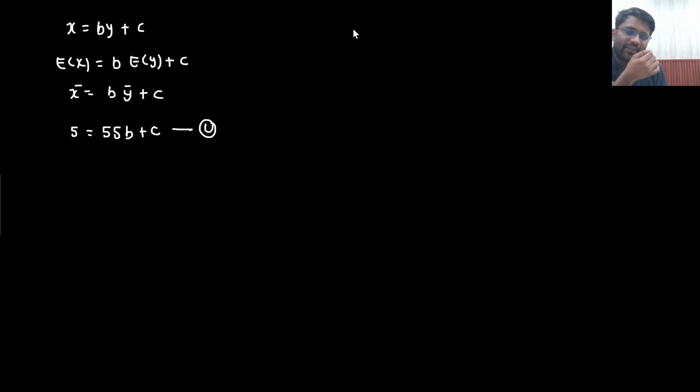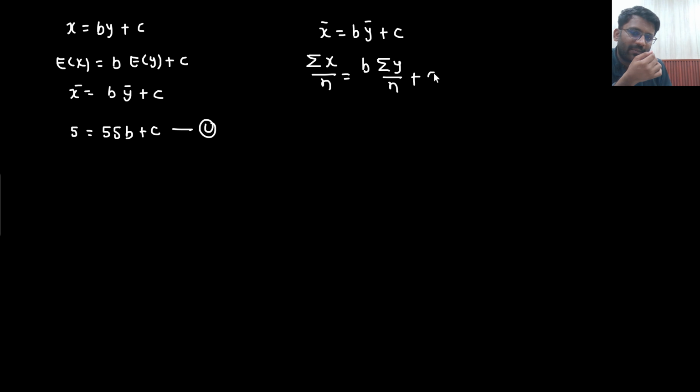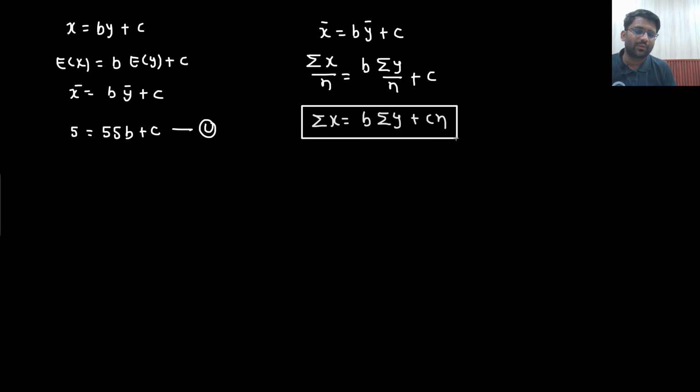Now the same equation that I have written here, x bar equals b y bar plus c, could be written in this manner: summation of x divided by n equals b into summation of y divided by n, where n is the number of data, plus c. So from here if you multiply n on both sides, what are you getting? Summation x equals b summation y plus cn. And usually people remember the final answer. From the equation x equals by plus c they will directly write down this step. So it is simply the average on both sides.